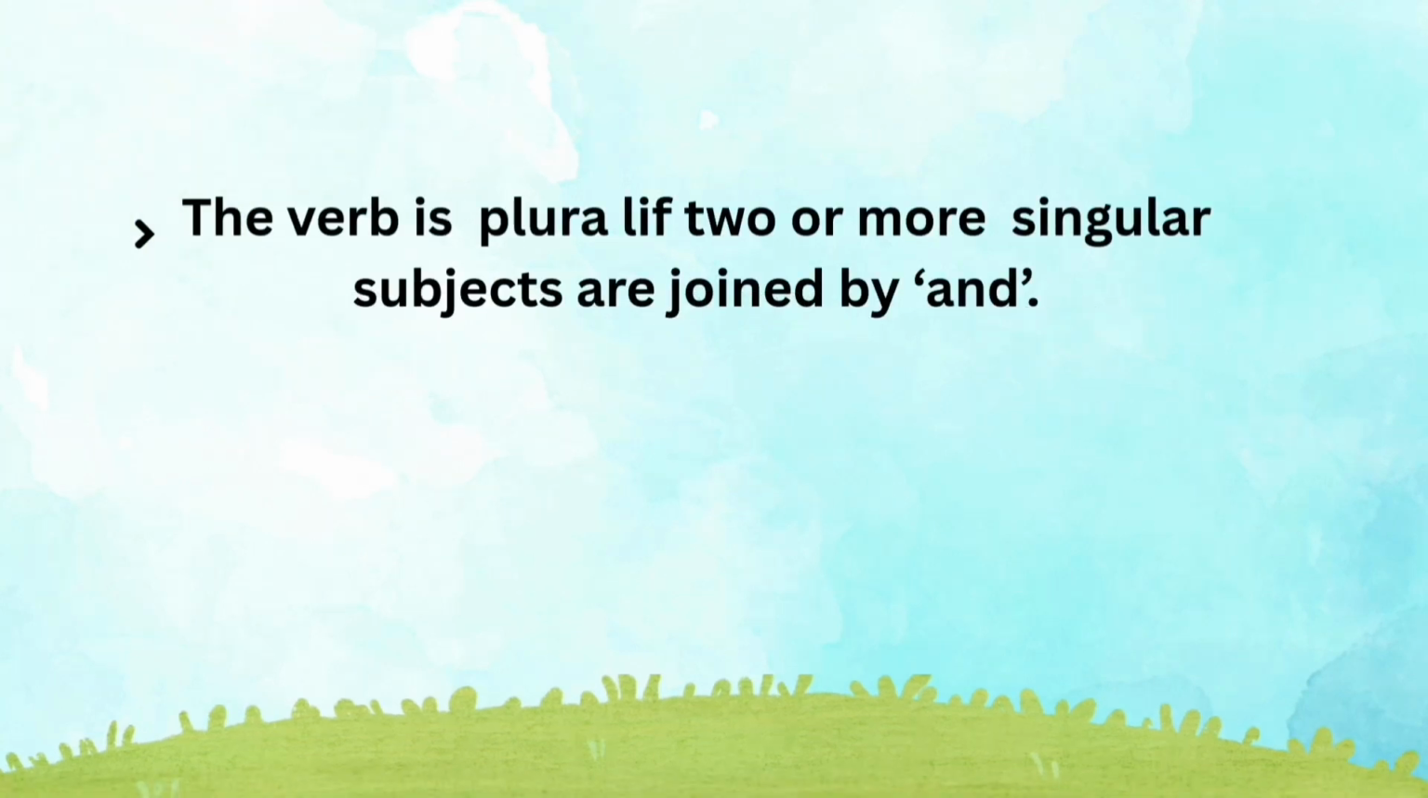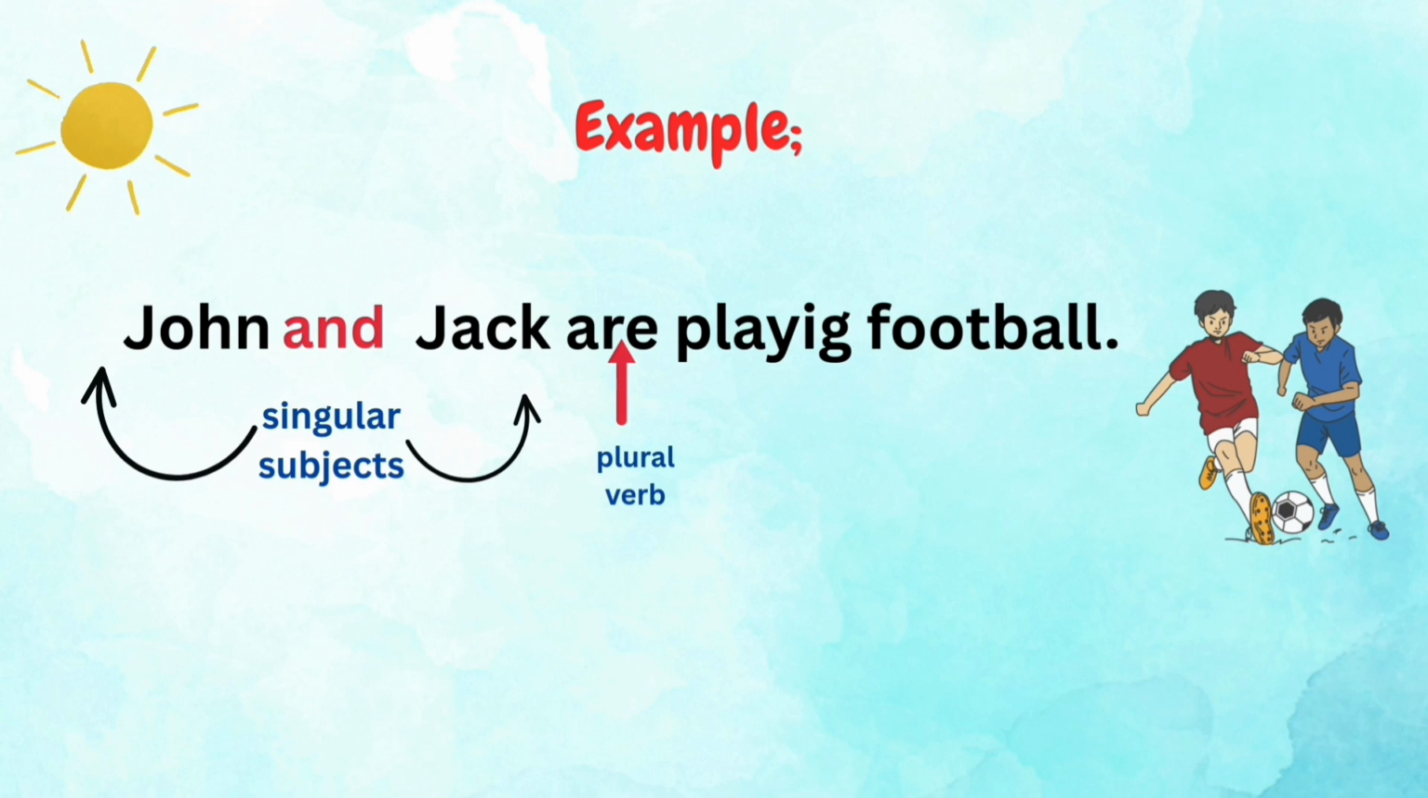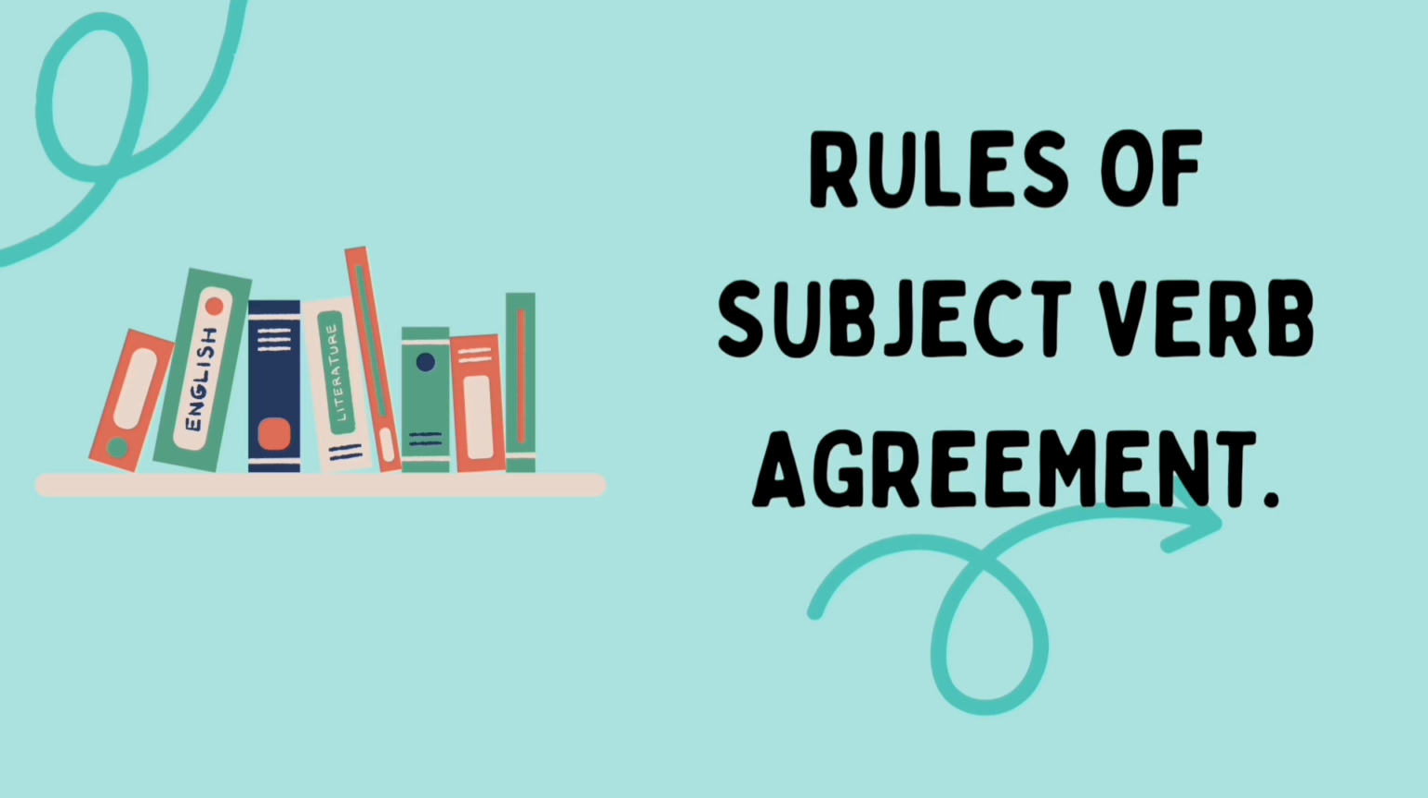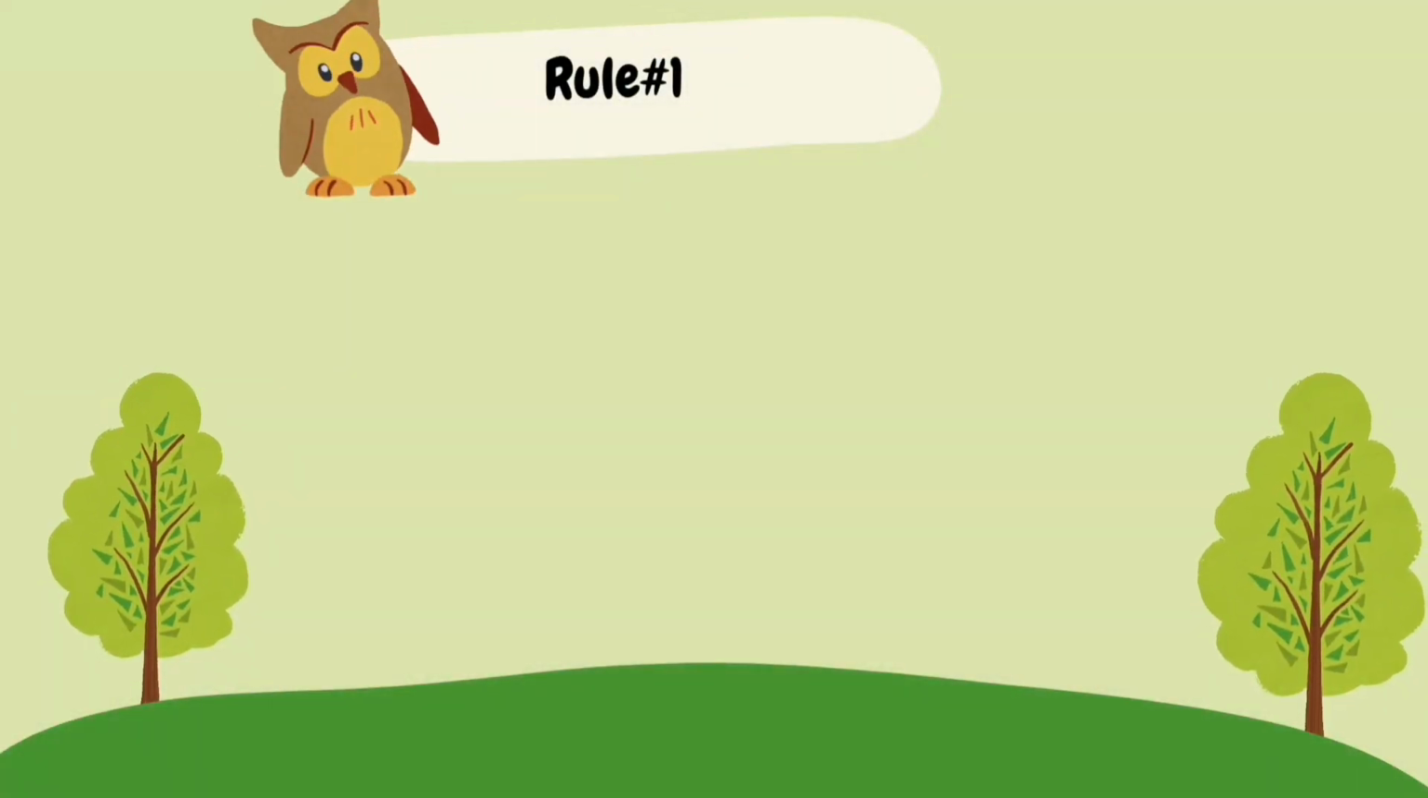The verb is plural if two or more singular subjects are joined by and. For example, John and Jack are playing football. Now look at the rules of subject-verb agreement.